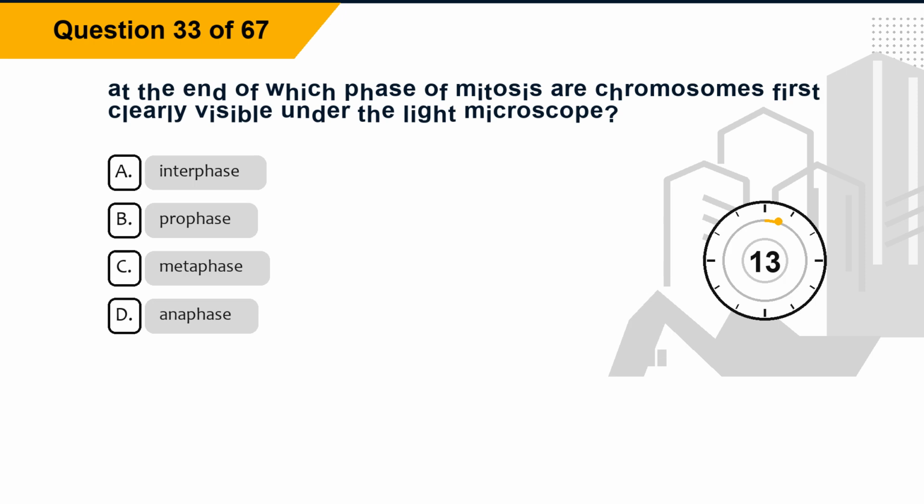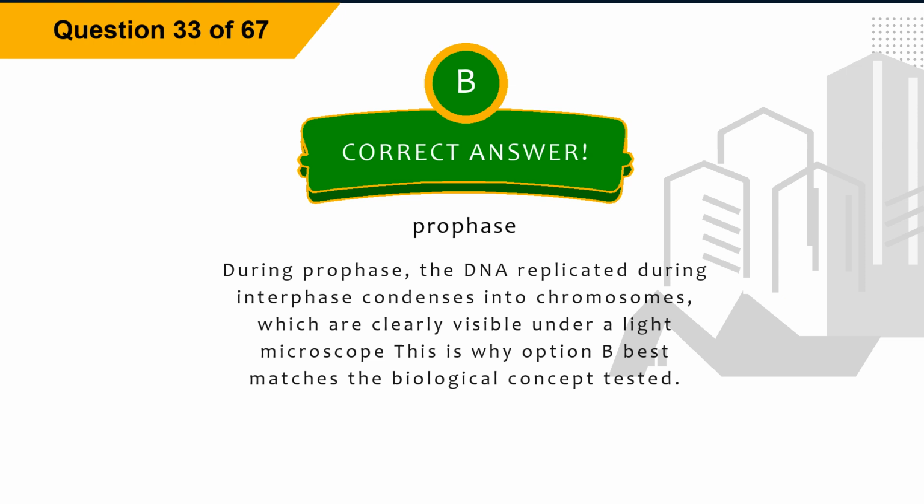Question 33. At the end of which phase of mitosis are chromosomes first clearly visible under the light microscope? Option A, interphase. Option B, prophase. Option C, metaphase. Option D, anaphase. The correct answer is option B, prophase. Explanation: during prophase, the DNA replicated during interphase condenses into chromosomes, which are clearly visible under a light microscope. This is why option B best matches the biological concept tested.